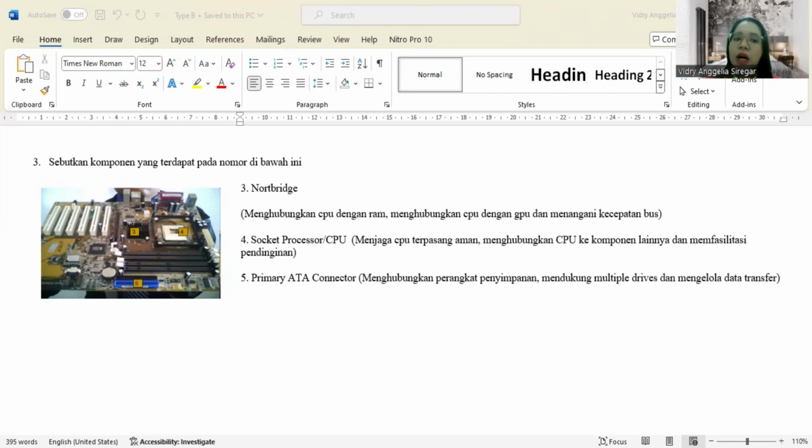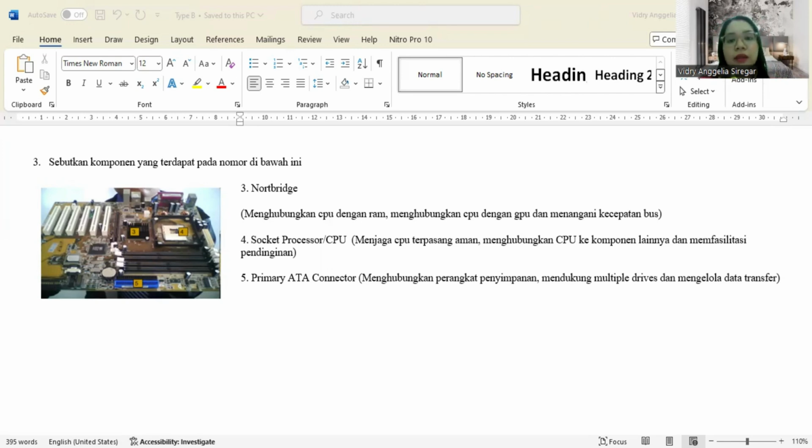Function: the CPU slot keeps the CPU securely mounted. This socket is designed to hold the CPU securely in place, ensuring good contact with the motherboard. Through its socket, the CPU can communicate with other components on the motherboard, such as RAM, GPU, and storage devices.